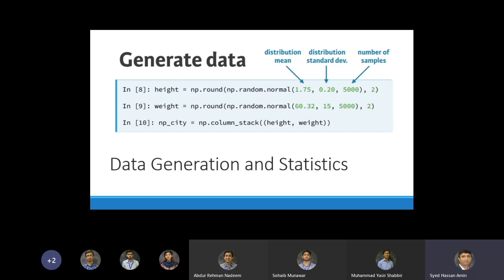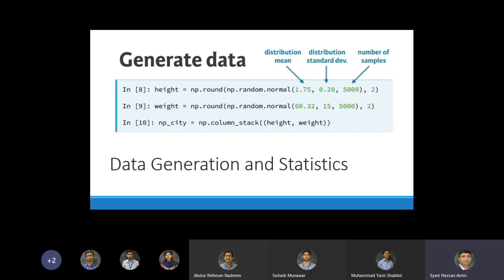ठीक है. Similarly, we generate weight for 5,000 people. So अब हमारा ख्याल है कि जो middle weight है, mean जो है हमारे पास weight का वो 60 है around, और plus minus 15 standard deviation जो है हमारे पास distributed है लोग.